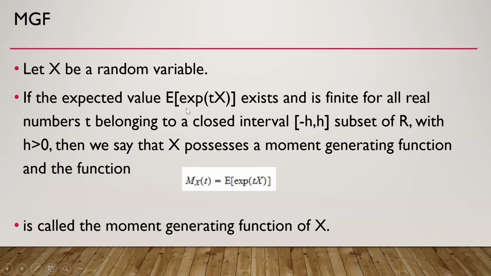If the expected value of this expression, that is the exponent of t multiplied by x, exists and is finite for all real numbers t belonging to a closed interval, which is a subset of R, where h is more than 0, then we say that x possesses a moment generating function defined as this. So the moment generating function is nothing but the expected value of this expression.